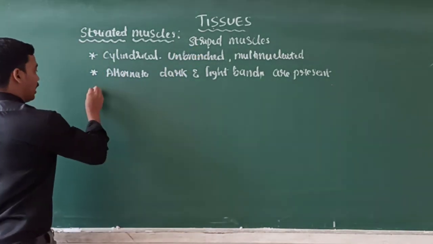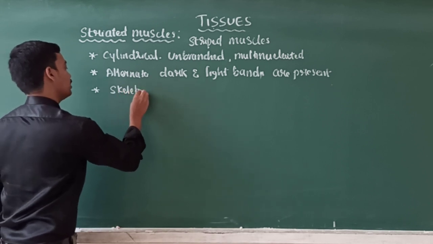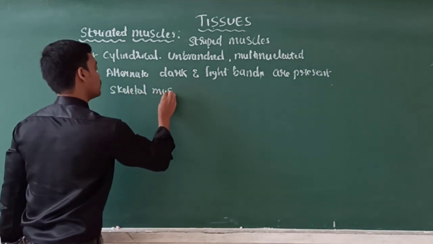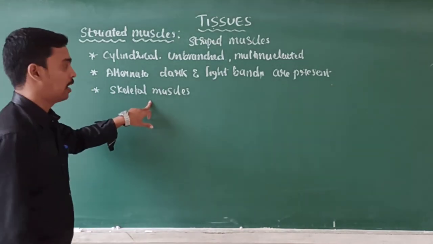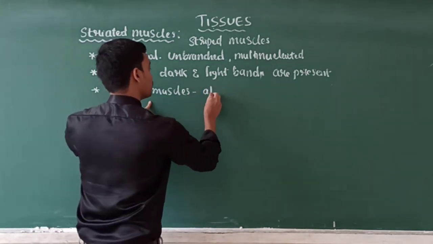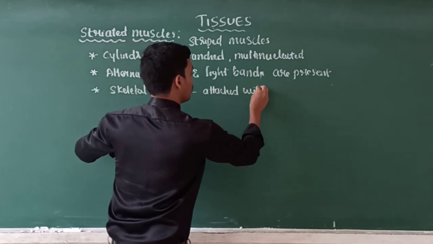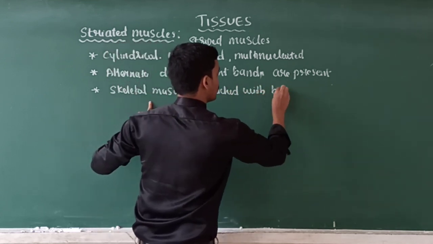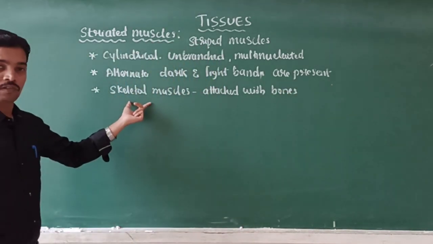They are also called skeletal muscles. Why are they called skeletal muscles? Because these muscles are always attached with the bones. So they are also called skeletal muscles.